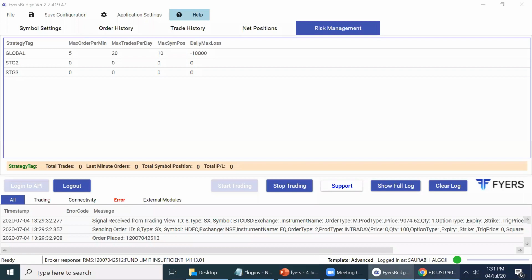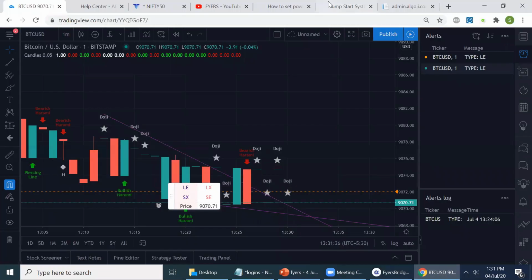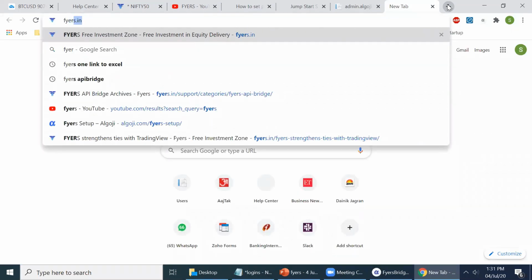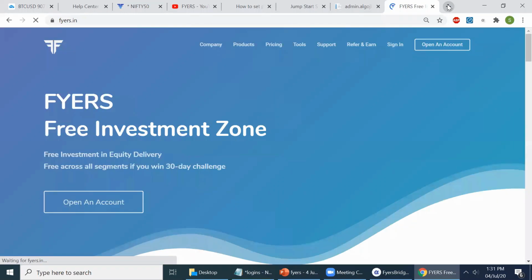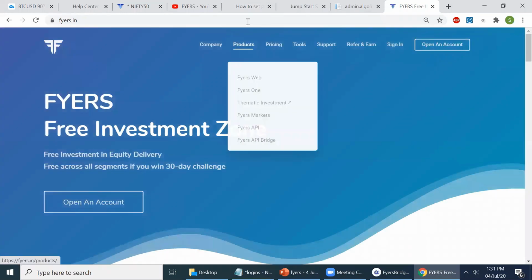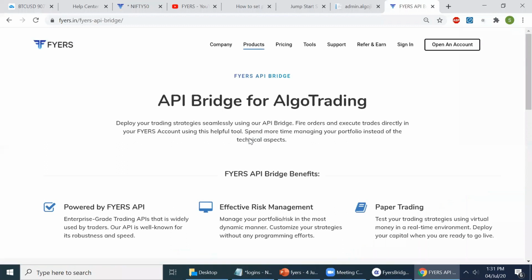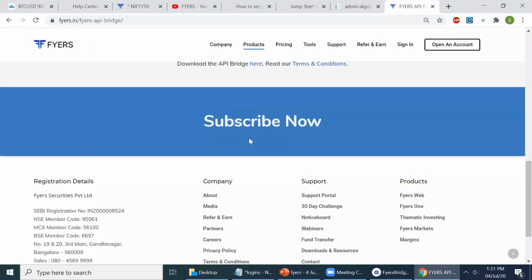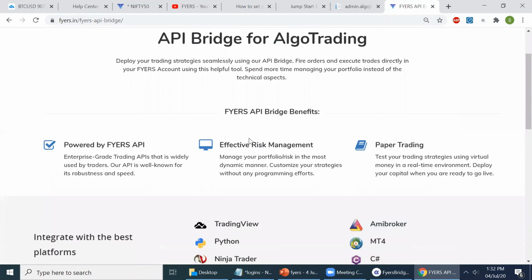Nitin is asking what are the charges of the API bridge. So you come to the Fire's website. On the Fire's website, on top you will see products. From the products, click Fire's API bridge. And here you can see the pricing as well as the subscription form.